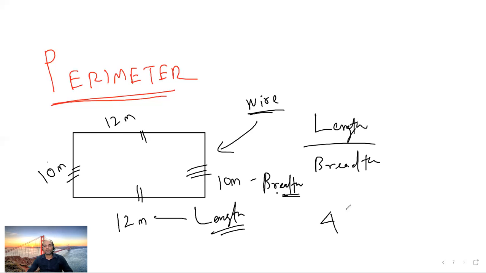So you require 44 meter of wire to make a structure like this. Instead of adding these values, we can ask what is the perimeter of this rectangle, so that we understand how much wire is required. Now it is clear to you?